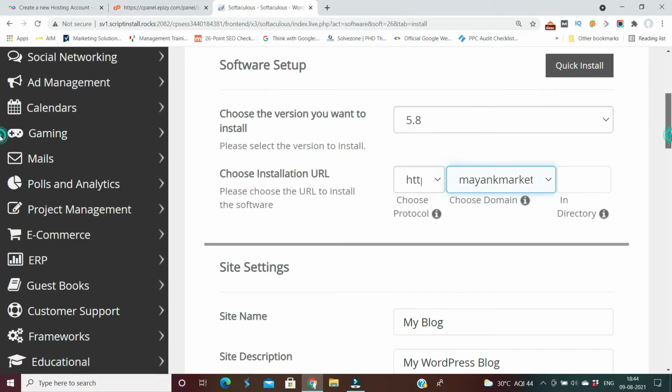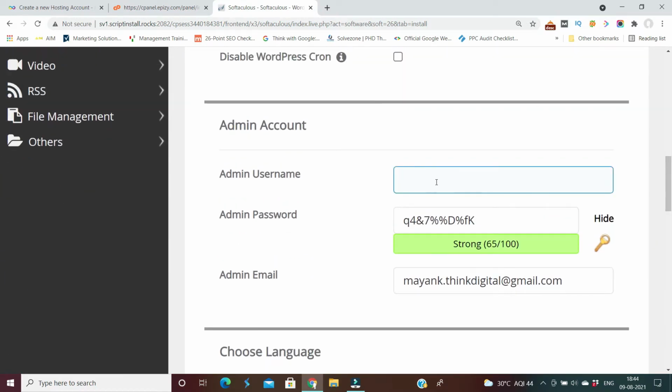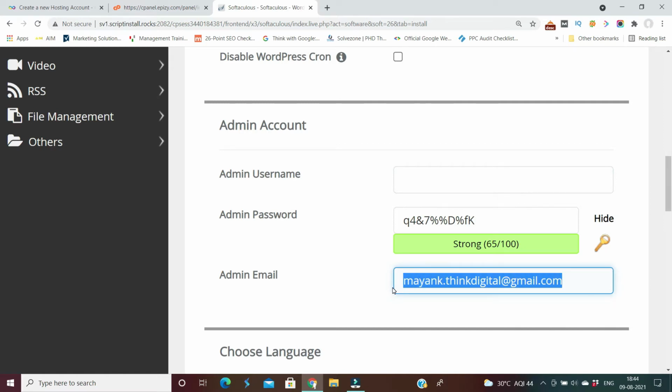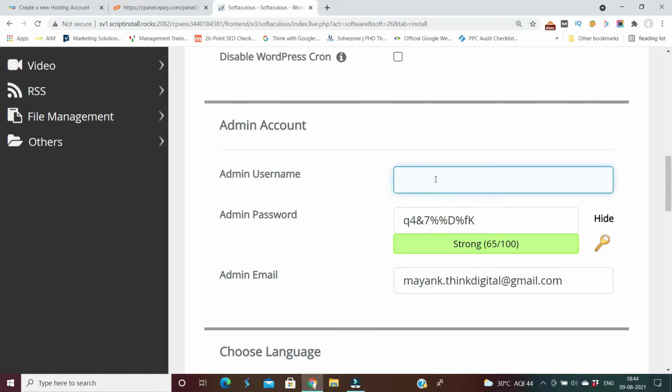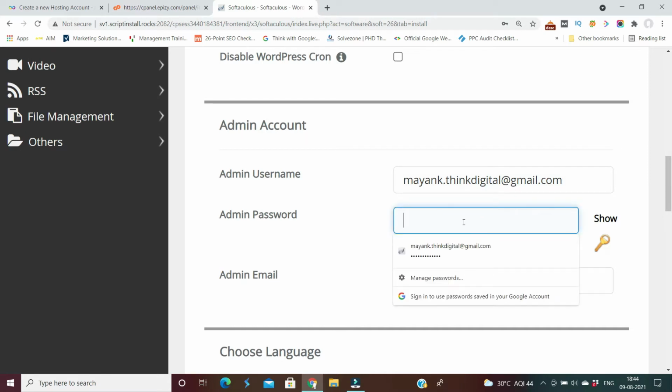After that, I will create one user ID and password. The user ID should be like your own name, or it could be your email ID also. It is better to keep your personal email ID here so that you can have full control on this. And here you can create your password also. It should be a very strong password.